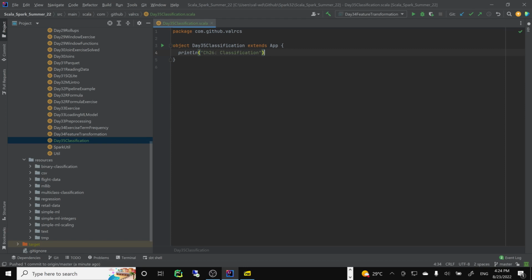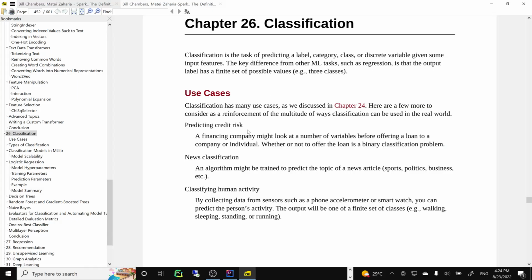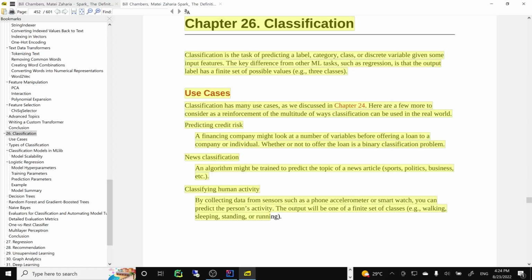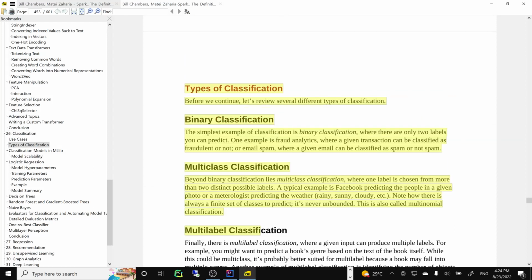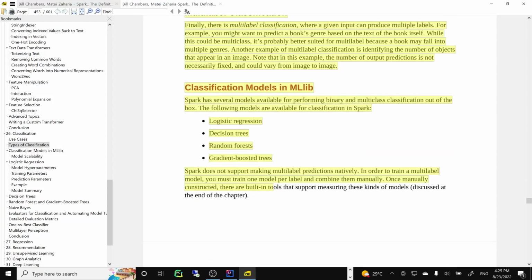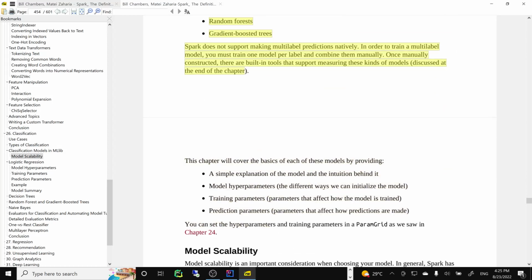Okay, so some help here, and I will give everything here. The only thing that's not available here is this multi-label prediction.